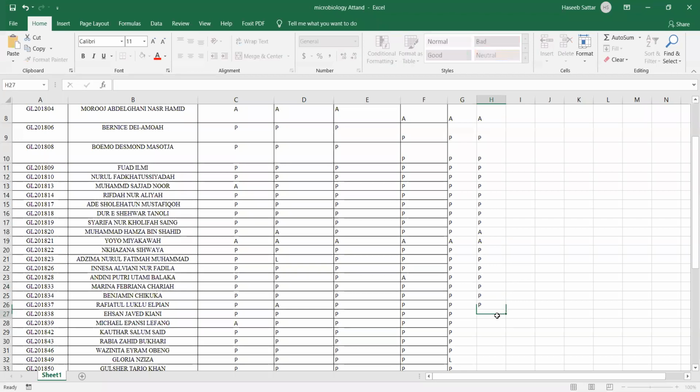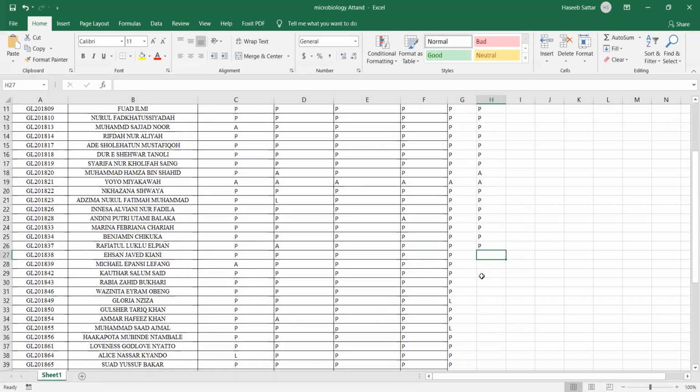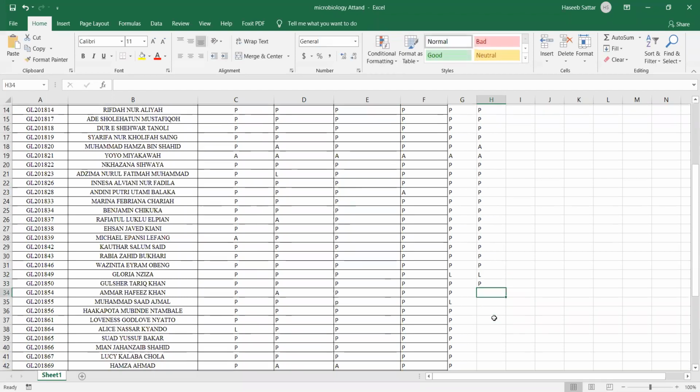She was present. 38, present. 39, he was present, sir, but he is not present now. 42, present. 43, present, sir. 46, present. 49, on leave, sir. 50, yes, sir.